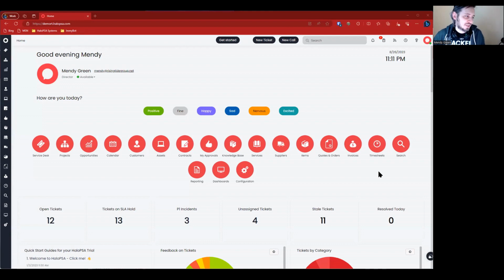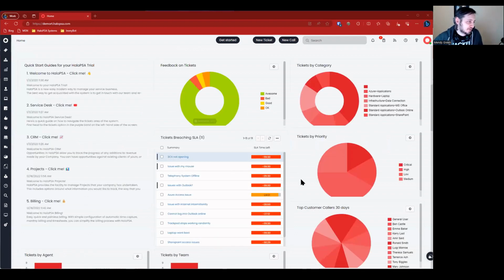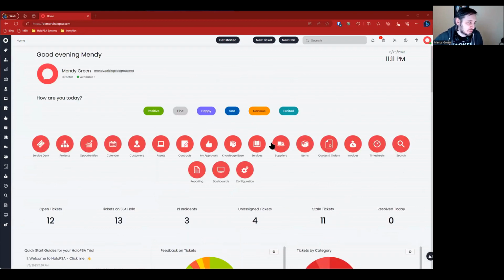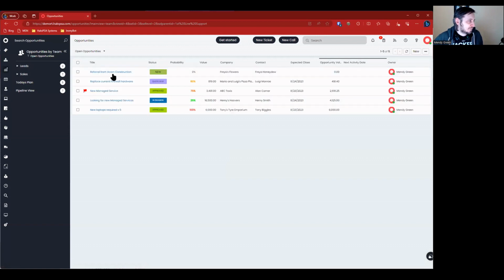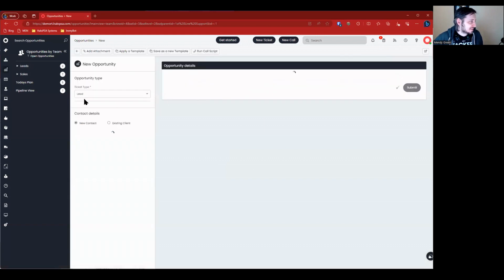So let's get right into it. This is my area where I can navigate. This is a dashboard on the modern trial. Let's go straight into opportunities right here. All right, we've got some sample opportunities here. I'm just going to make a new one in this case.